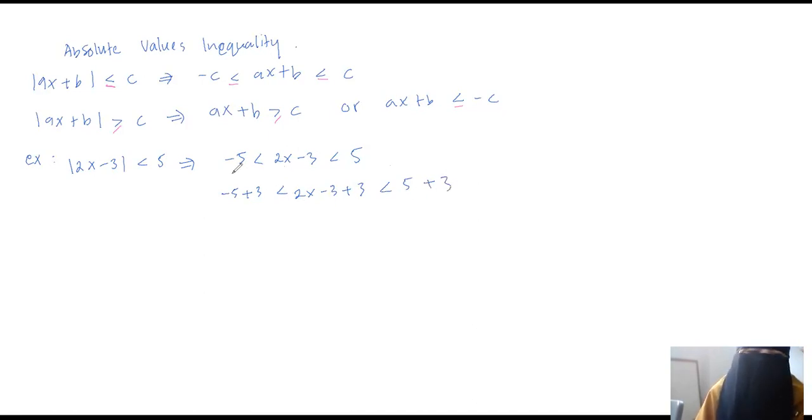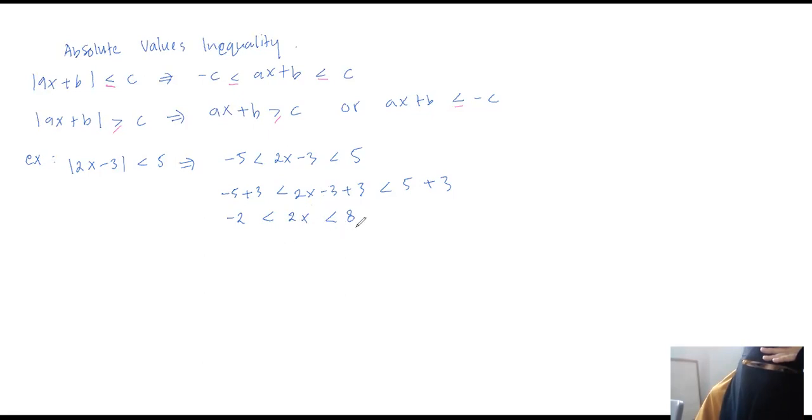So I add 3 to all three sections here. Jadi ketiga ruasnya Umi tambahkan dengan 3. Next we get minus 2, 2x and 8. Okay, and then we divide all three sections by 2.